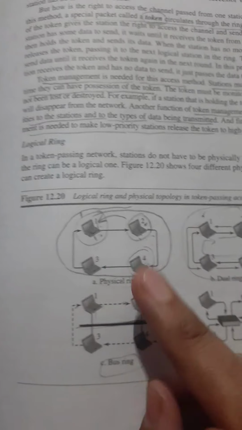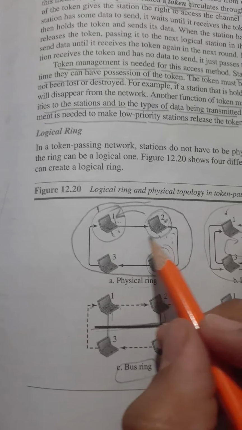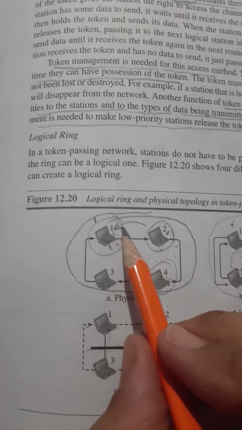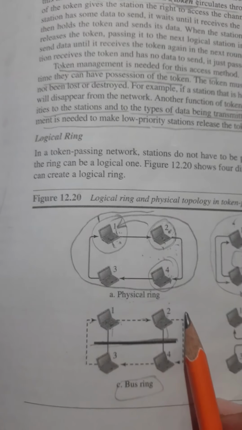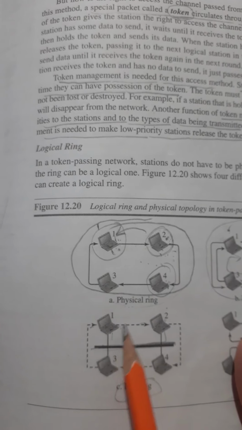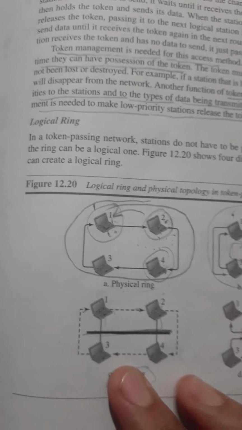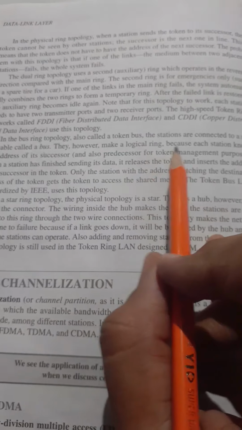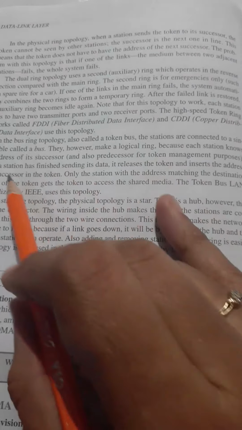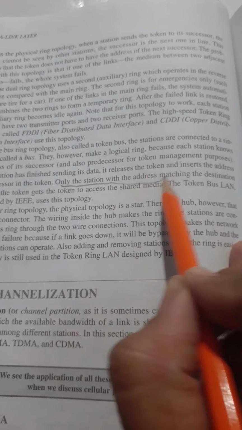The only difference between this physical ring and this bus ring is, here the address was not necessary along with the token to send, because the successor was known. Here it is also the same, but however, a token should have the address of the next station which wants to transmit. Token should include the address. That is the difference.